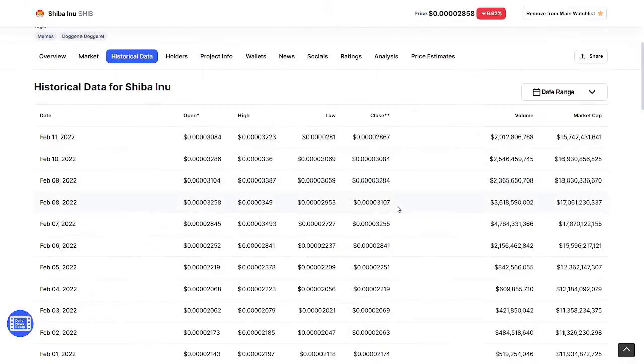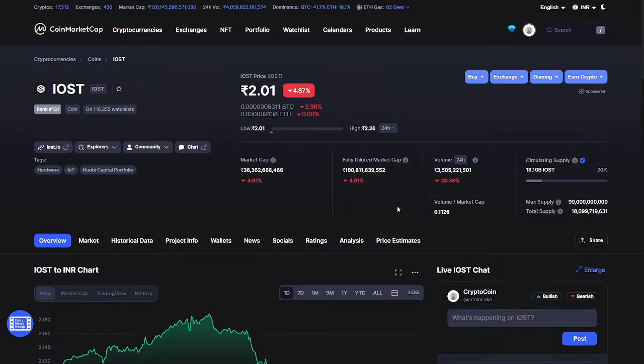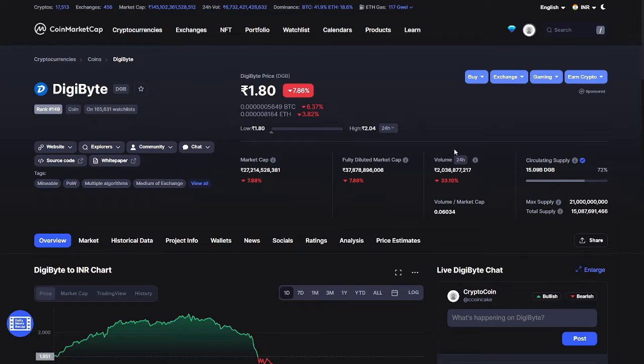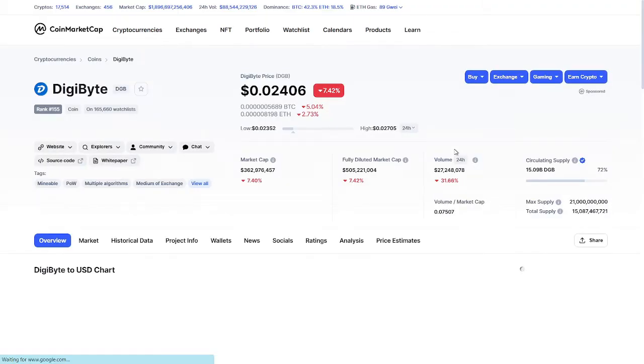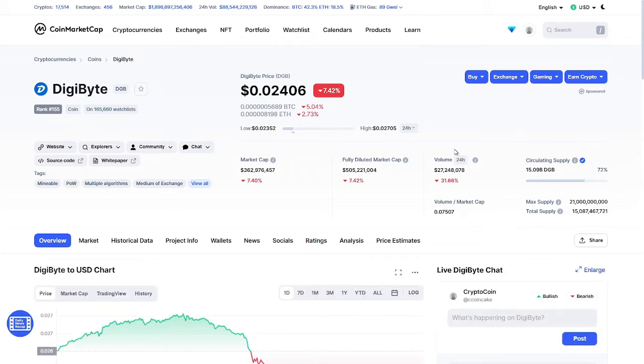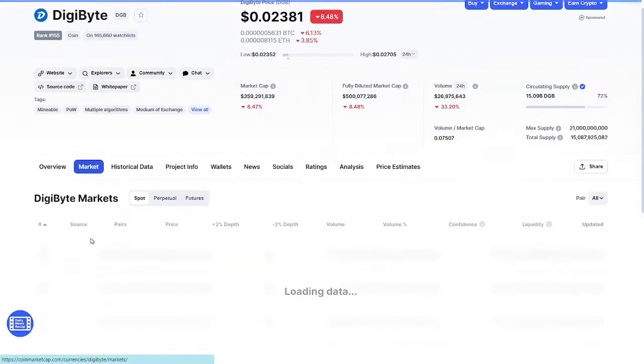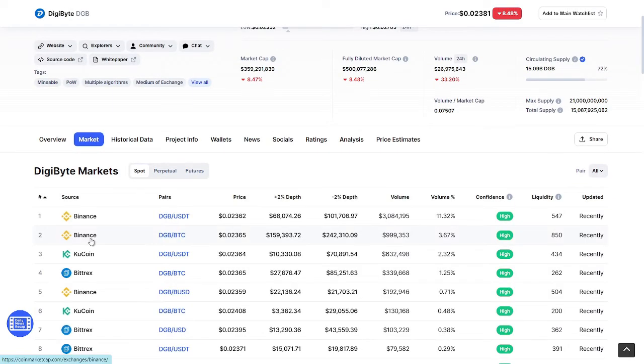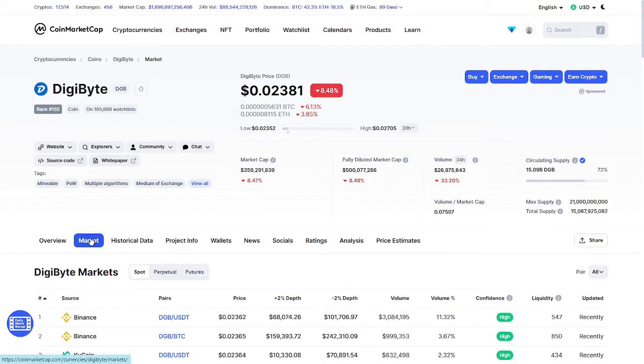We are going to talk about DigiByte now. Okay, here you can see DigiByte, let me refresh. Definitely DigiByte is like 7% down, and volume is 31.66% down. So market cap is an 8% decrement. Let me show you its marketplaces from where the volume is coming. Here you can see Balance has 11% of volume, but still the market cap and volume from yesterday decreased by 33. So volume is decreased, trade is decreased.